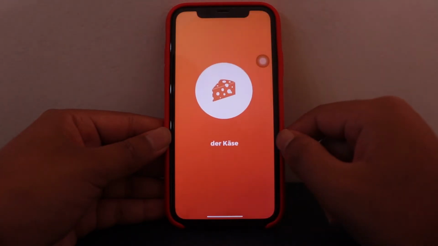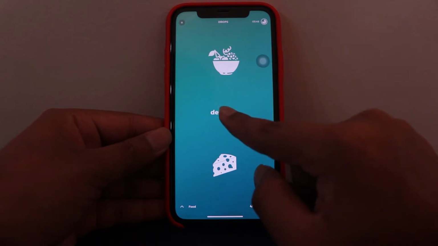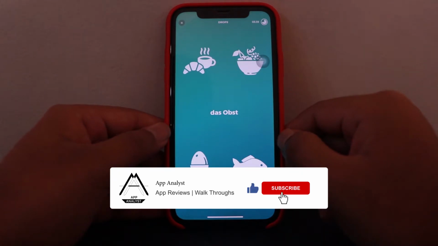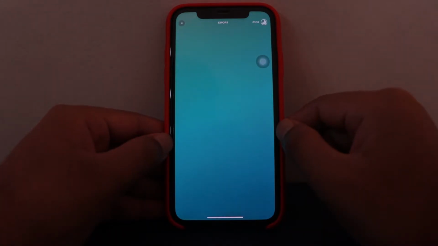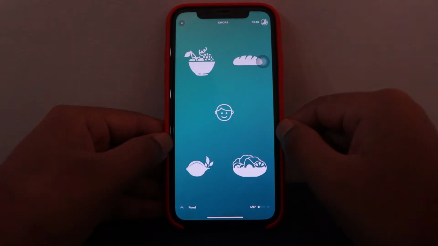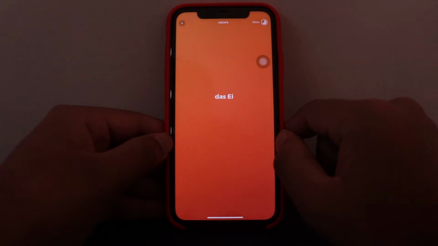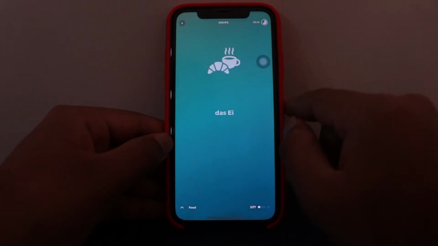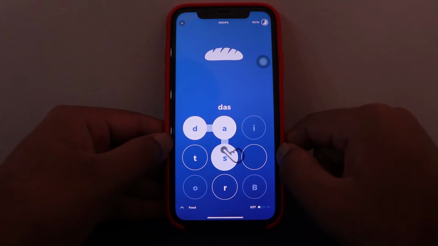So this is how the learning module works. I have selected beginner, and I am learning it just for fun. So here it is, das Obst means fruits. It has verbal as well as audio visual support. Here's the new word, das Ei, which means egg. Similarly, you can download and learn whatever language you want.